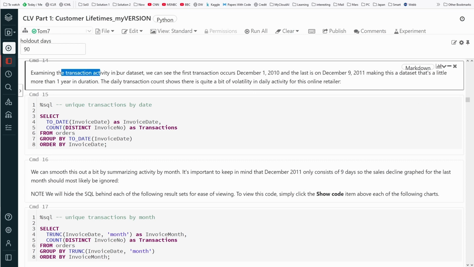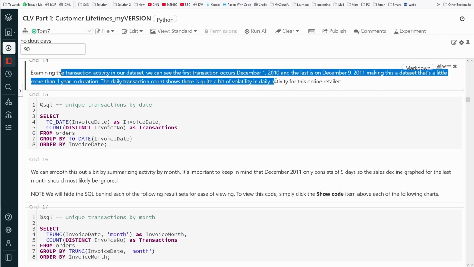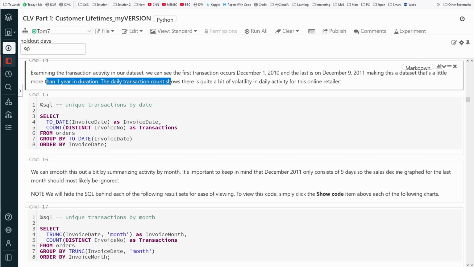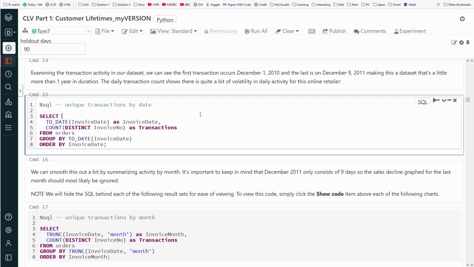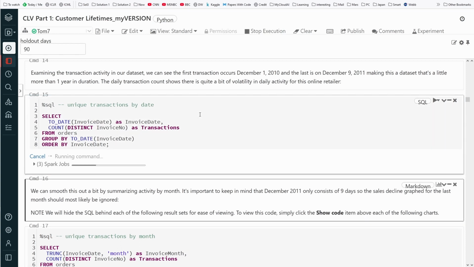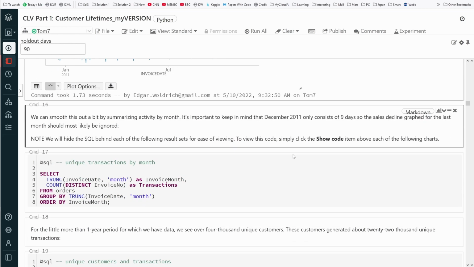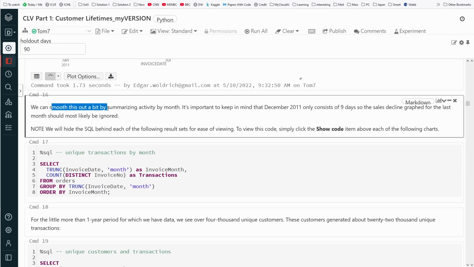Then, examining the transactions, we can see that the first transaction occurs December 1st, 2010, and the last December 9, 2011. One year in duration. The daily transaction count shows, okay, let's do this. Here we have a peak, 218 transactions. So you see, these are transactions. Beautiful. We can smooth this out a bit by summarizing activities by month.